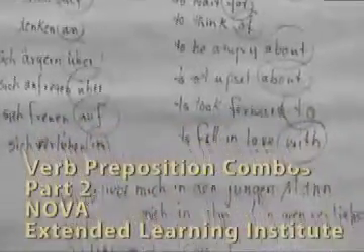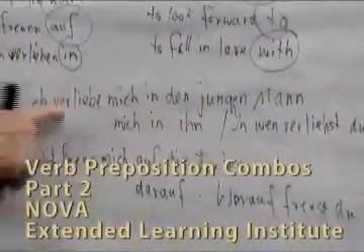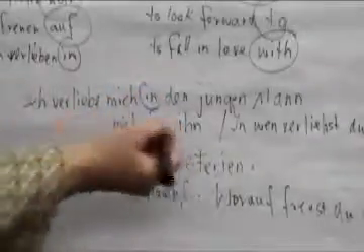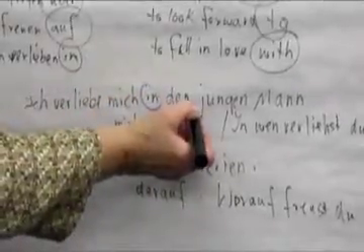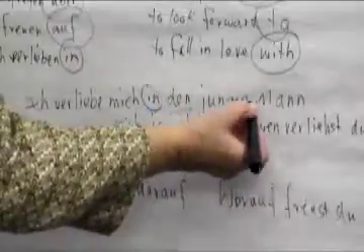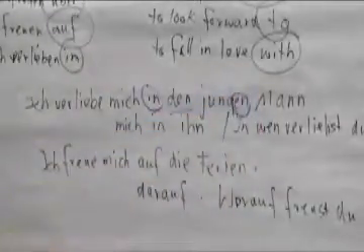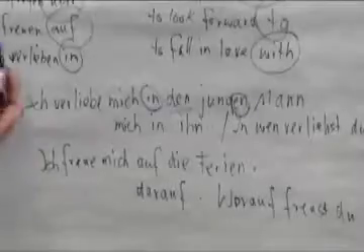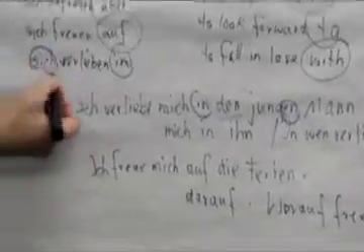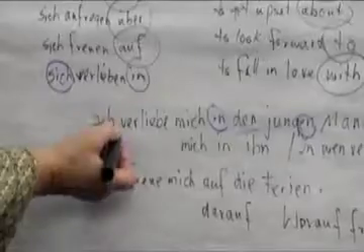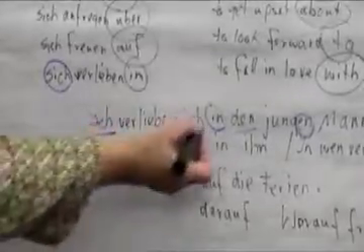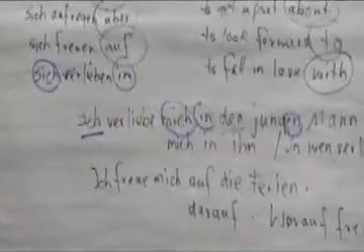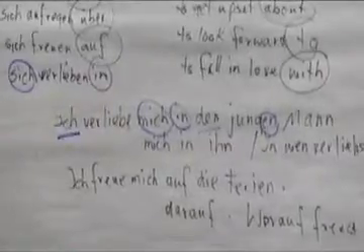Now let's use an example. Ich verliebe mich in... we learned accusative, der Mann becomes den Mann, adjective ending is -en, den Mann. Ich verliebe mich in den jungen Mann. Now sich verlieben is also a reflexive verb, remember those? So you have to say ich, and then you have to have your reflexive pronoun. Ich verliebe mich in den jungen Mann.